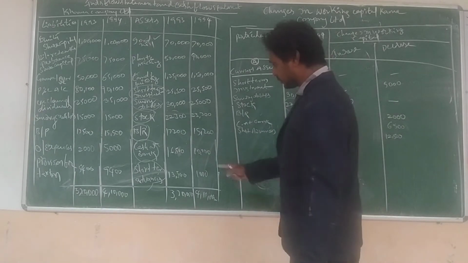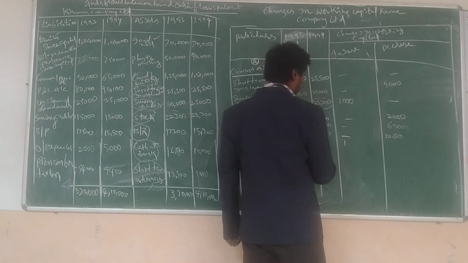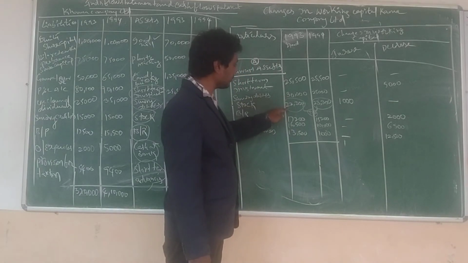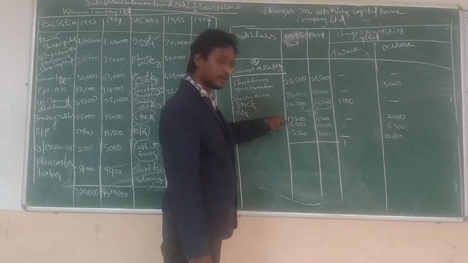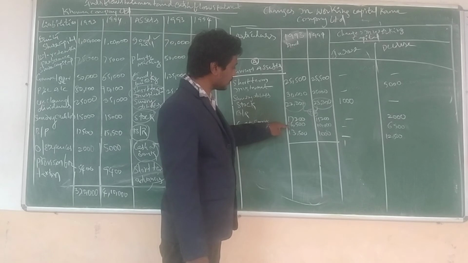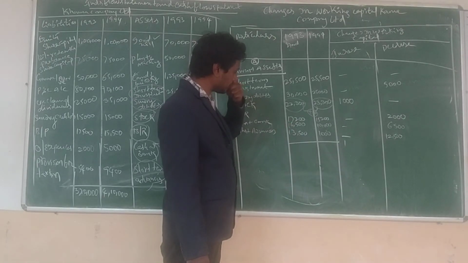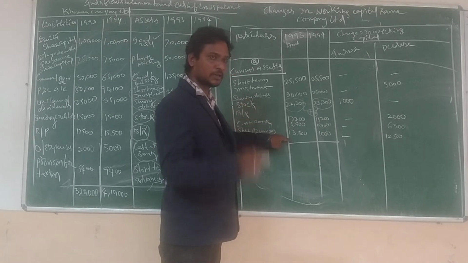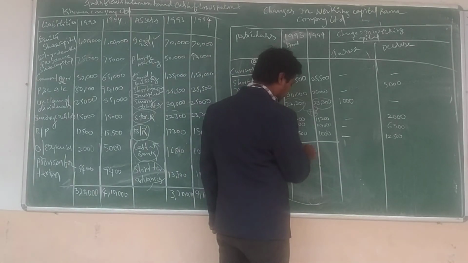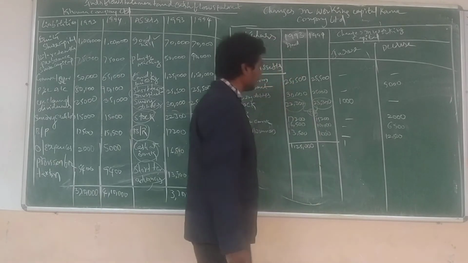So more transactions. Now check the balance here. Adding up, the total comes to 1,25,000.